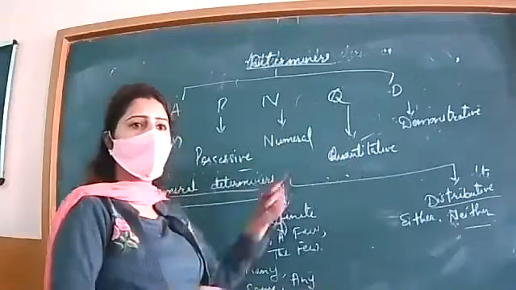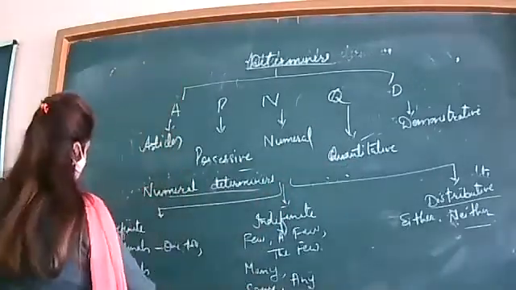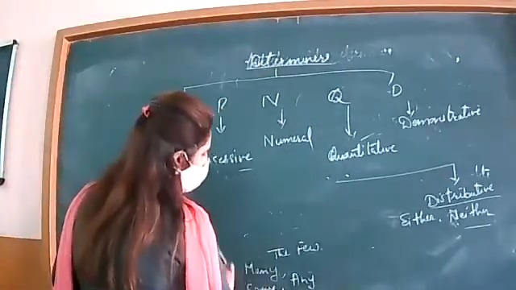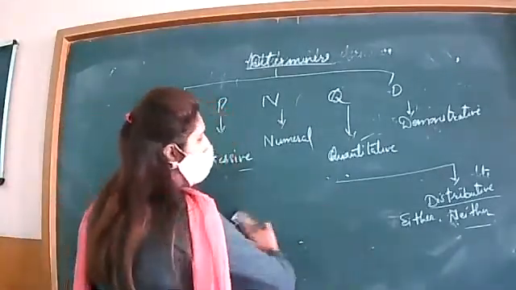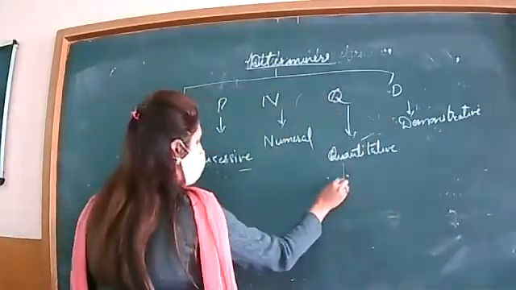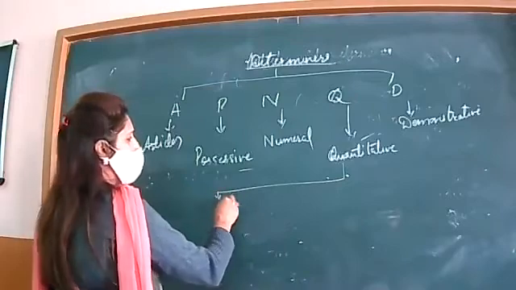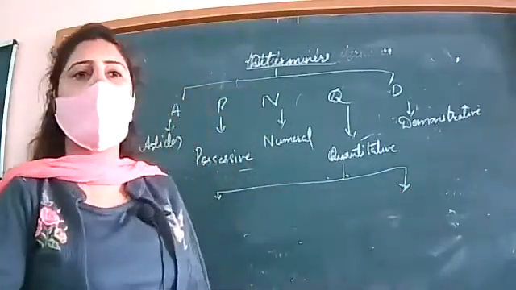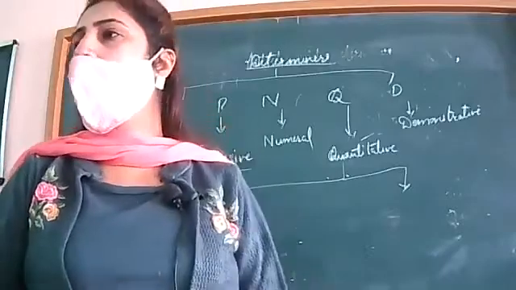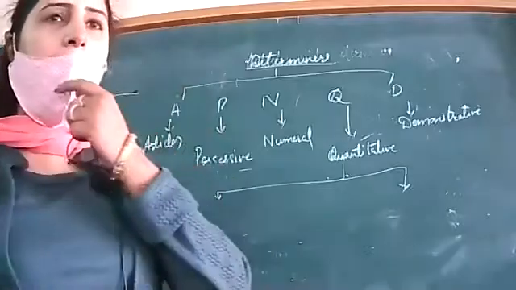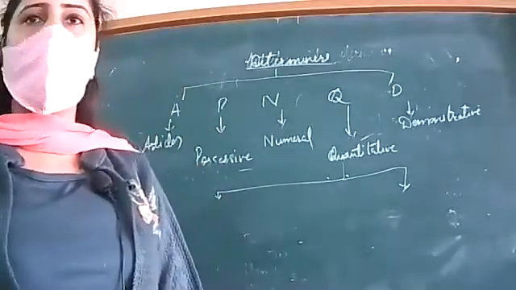Next we are coming up to quantitative determiners. What do they show? They mention the quantity. Here we will consider the example of some and any also.